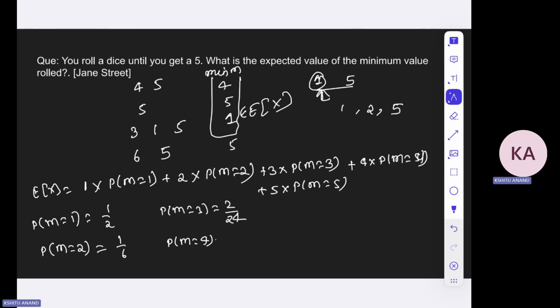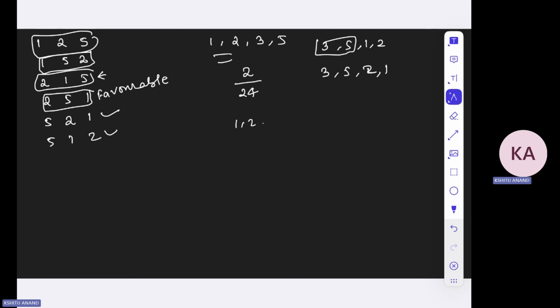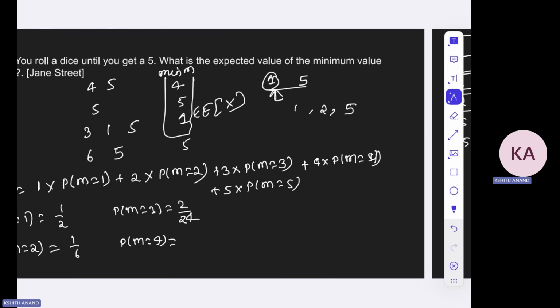Similarly, talking about 4, you will be doing like this similarly. 1, 2, 3, 4 and 5. There are 5 numbers which are racing. Total number of events that are possible is 5 factorial, 120. Okay. Now 4 and 5, this position is fixed. 4 should appear and 5 should appear, and 1, 2, 3 will be racing here. The total scenario will be 3 into 2 into 1, 6 cases, right? So 6 by 120, that is 1 by 20. So the probability that the minimum is 4 is 1 by 20.